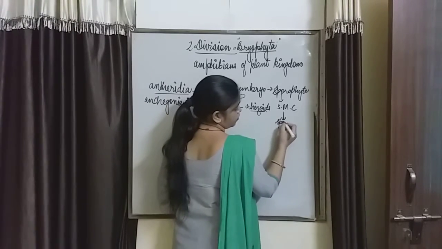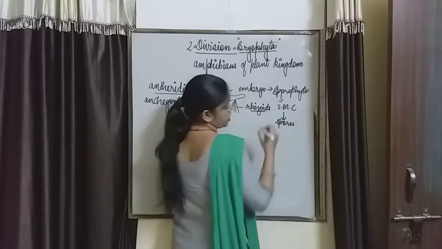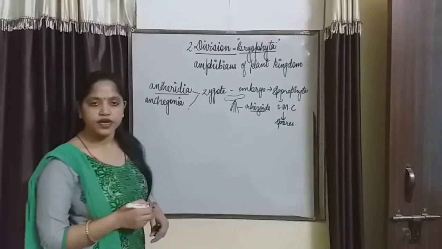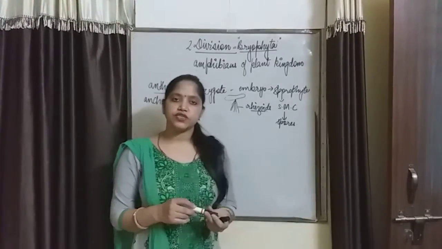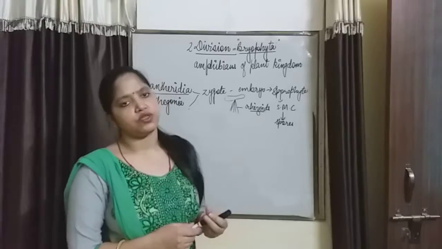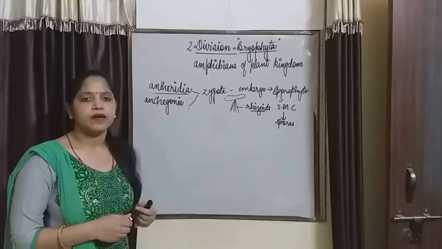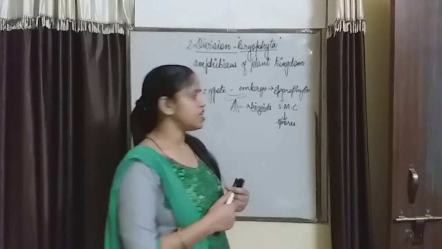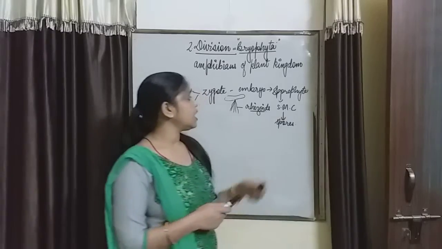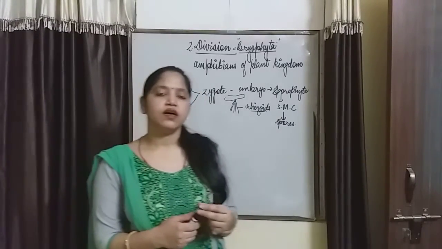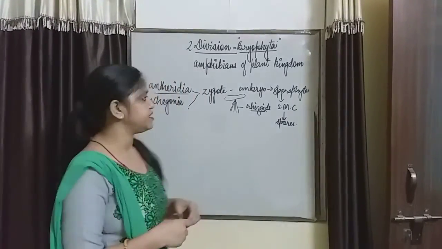By this, spores are formed, and spores are haploid in nature. On liberation, the spores give rise to the new gametophytic plant body. Clear, children? So this is the life cycle of the division Bryophyta.